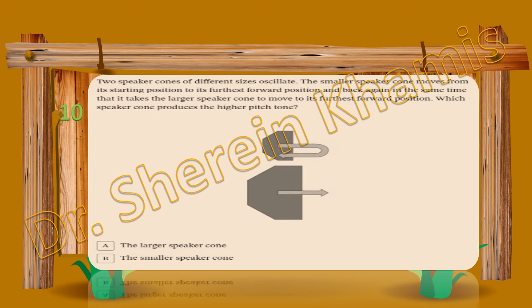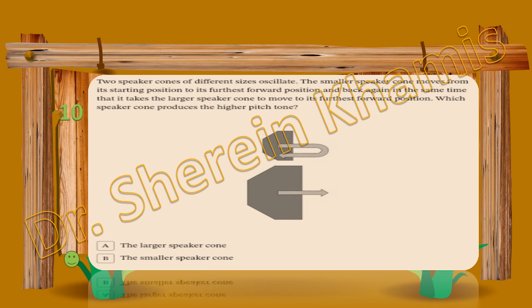So the right answer will be the smaller speaker cone, making the higher pitch tone with high frequency, since it moves from a starting position forward and back again in the same time, greater than the big cone.